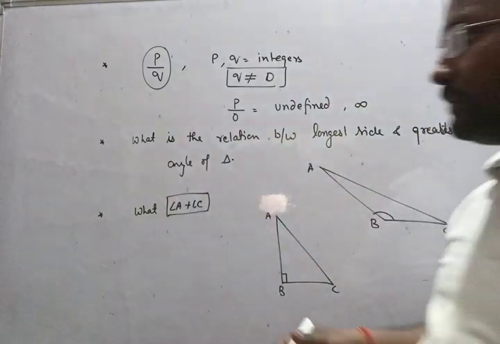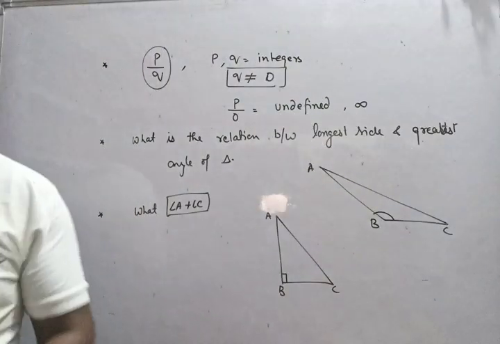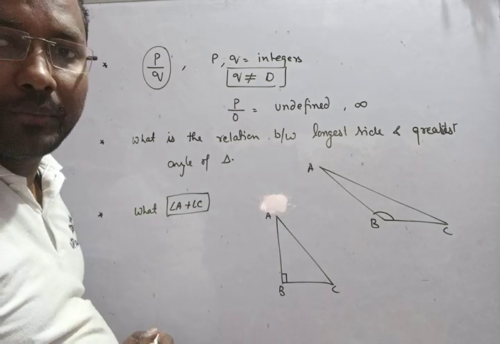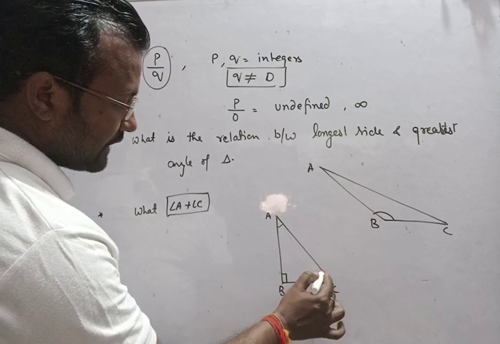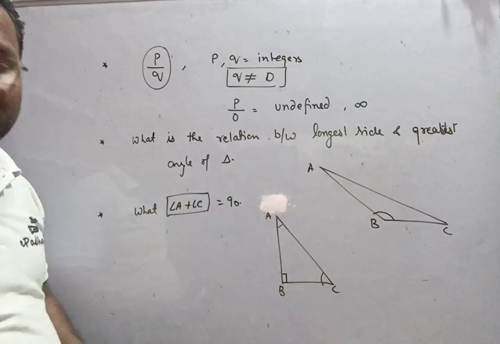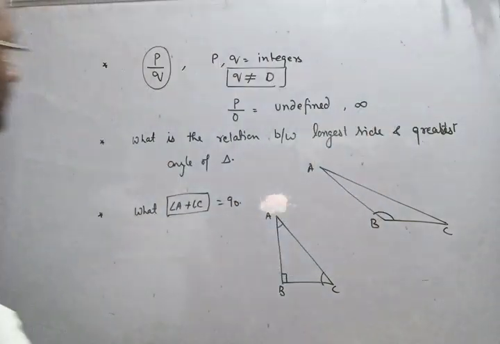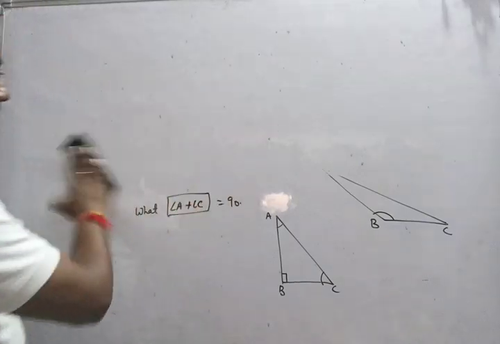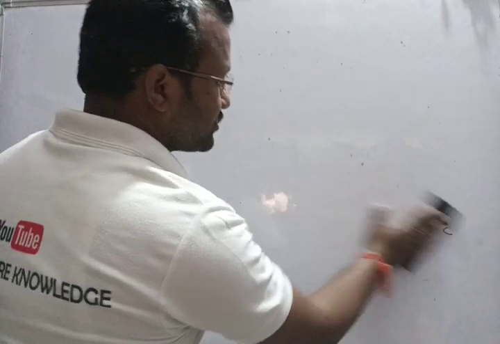So as per the definition of complementary angles, if the sum of two angles is 90 degrees, then they are called complementary angles. So angle A plus angle C is 90 degrees. So they are complementary angles. I'm just telling those questions that I remember till now. Maybe I have forgotten some questions because there is a lot of gap.